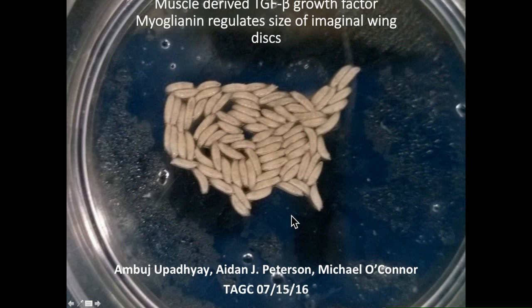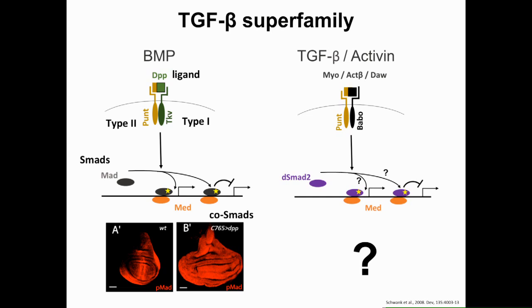work. Okay. So, as many of you know, the TGF-beta superfamily can be divided into two subfamilies based on sequence similarities. These two families are the BMPs and the TGF-beta activin. Now, the core signaling components are widely conserved in metazoans, and Jennifer earlier talked about the signaling pathway, but briefly, I would like to go over that again.